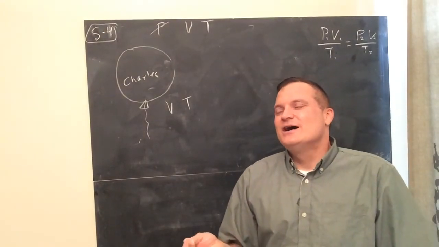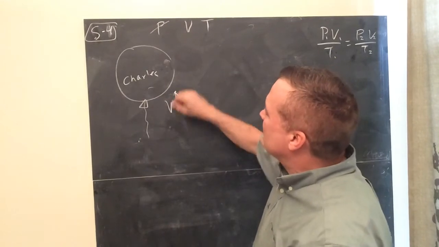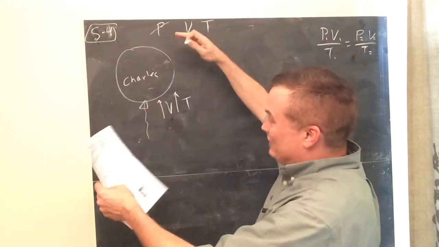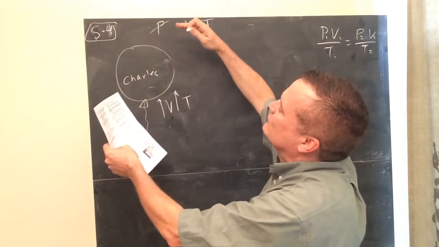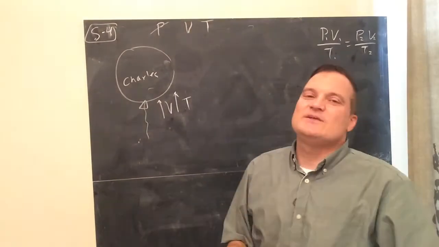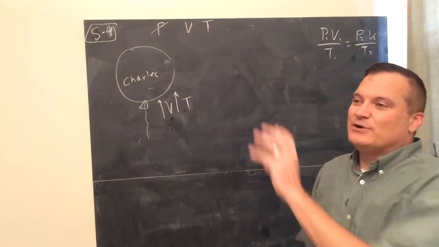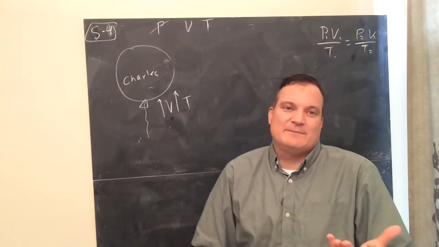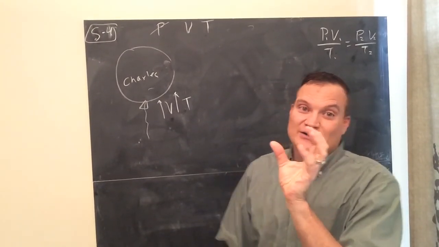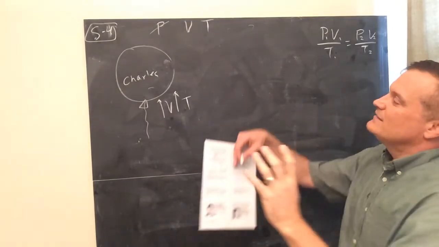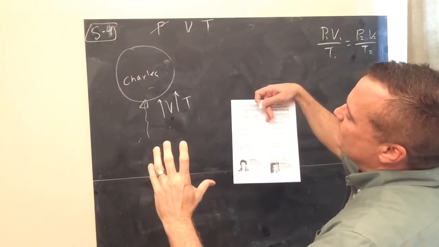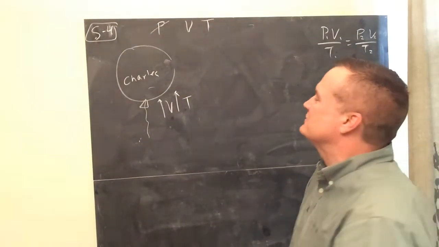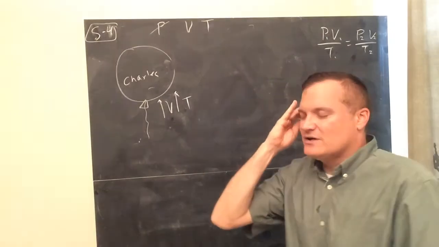The temperature went up, and what happened to the volume? By raising the temperature, the volume also increased. Before it popped, it tried to increase probably as much as it could. You can also do this the other way. Take a balloon and put it in the freezer and come back about a minute later, look in there and the balloon will be smaller. None of the air escaped, but the cold temperature slowed down the molecules there, and they got lower pressure. We'll talk about that. It's called the kinetic molecular theory.